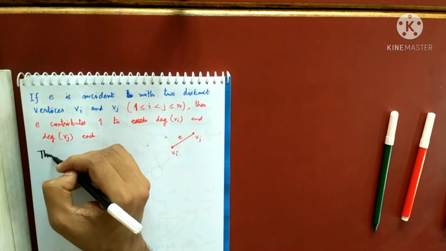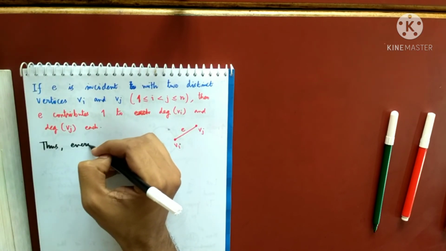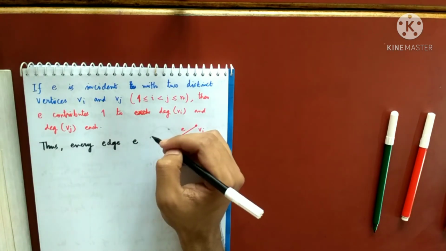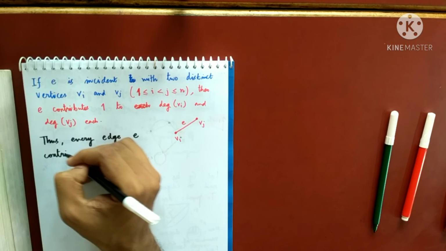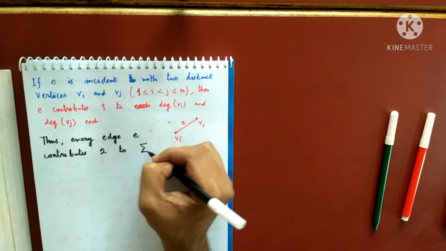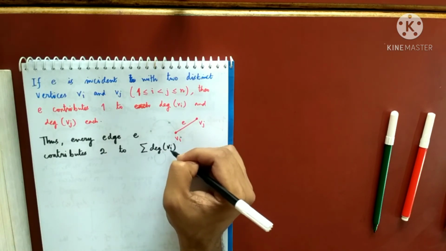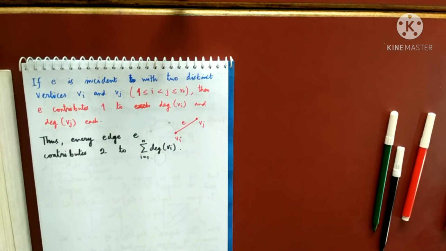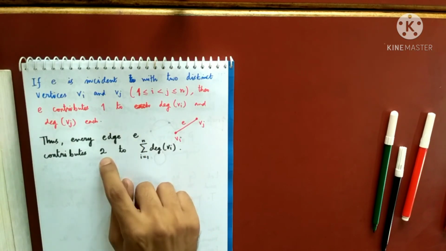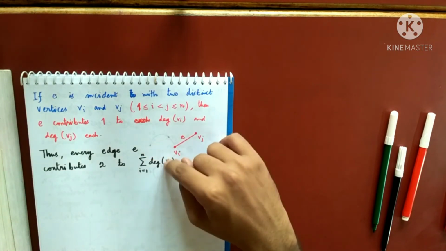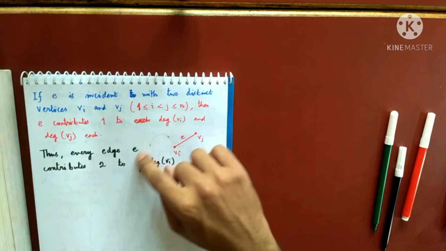Thus every edge E contributes 2. So in any case, if I sum all the degrees, what happened? From the first case we saw, if that edge is a loop, then it is contributing 2 to the sum of the degrees.